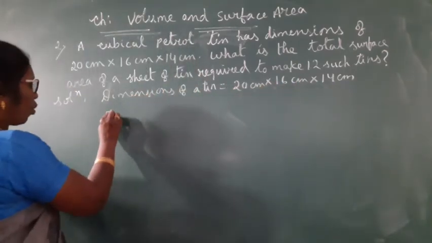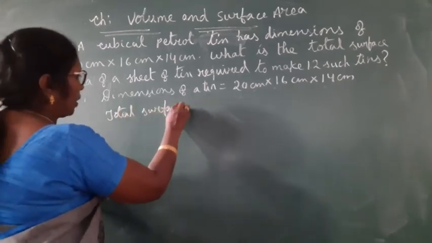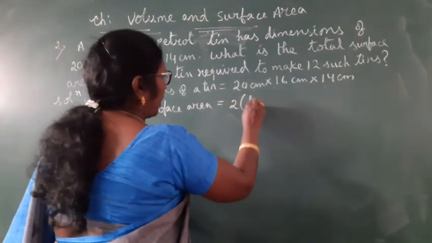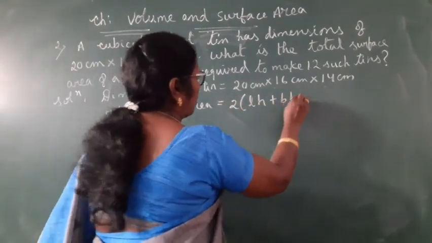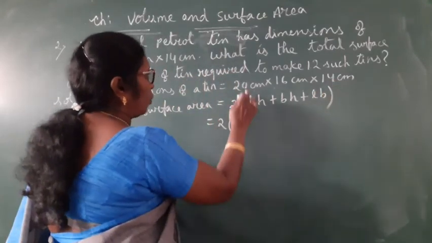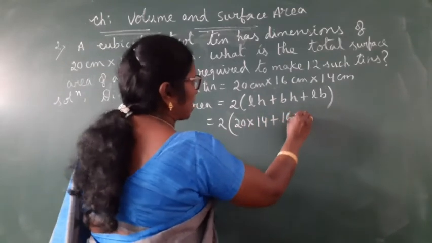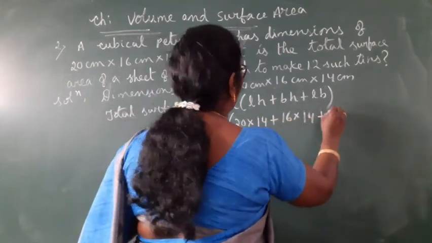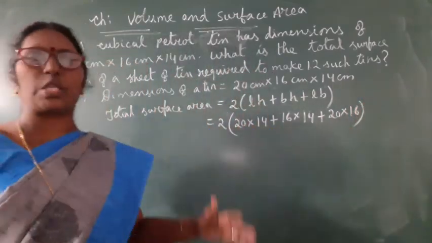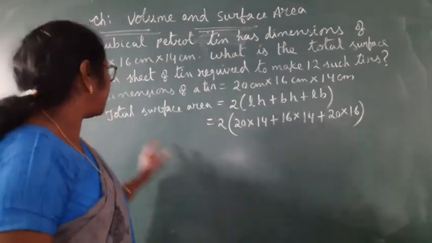So let us find the total surface area of the tin. Total surface area is equal to 2 into (LH plus BH plus LB). That is equal to 2 into (20 into 14, plus 16 into 14, plus 20 into 16). This gives you the total surface area of the sheet required to make a tin.